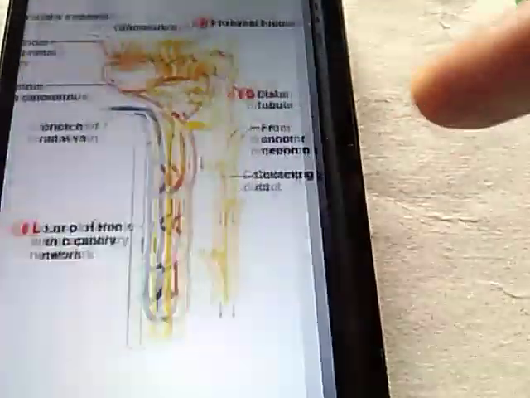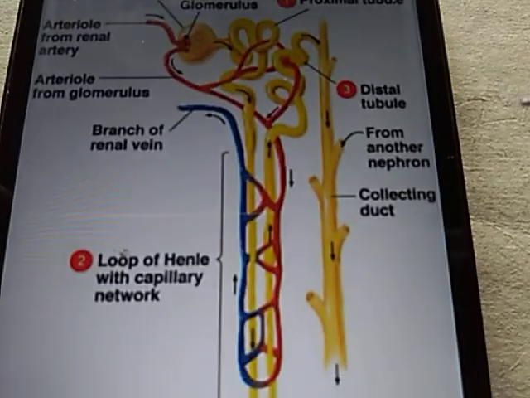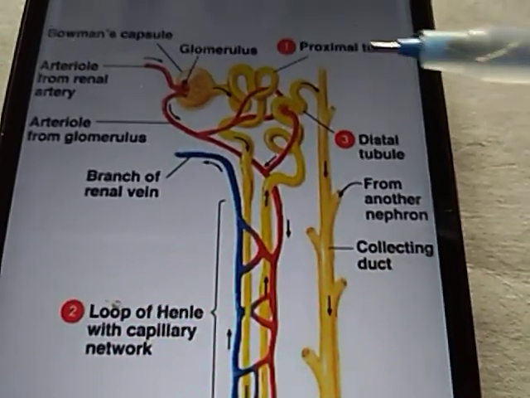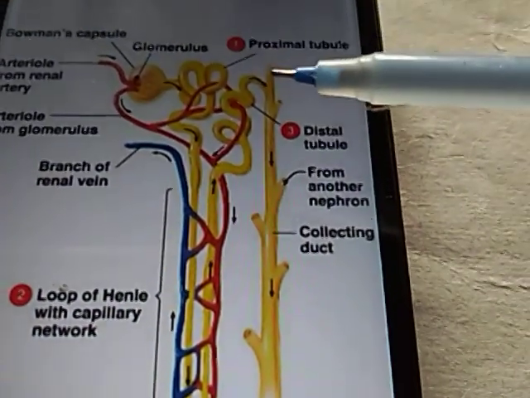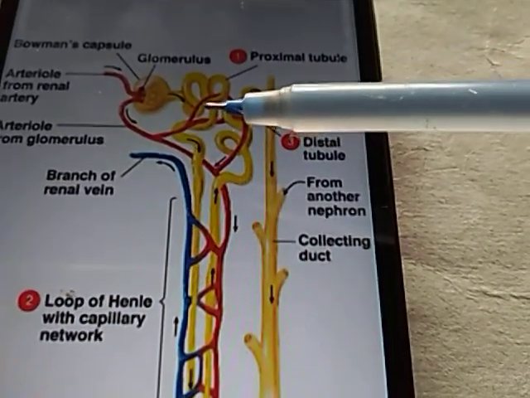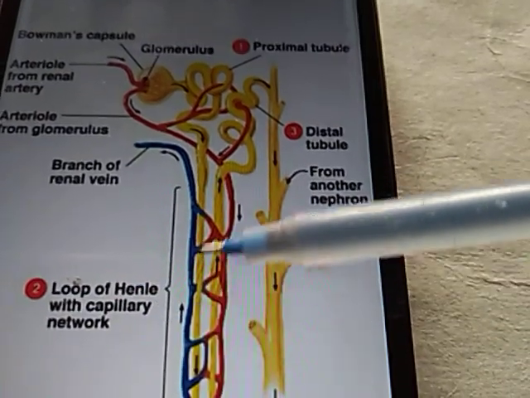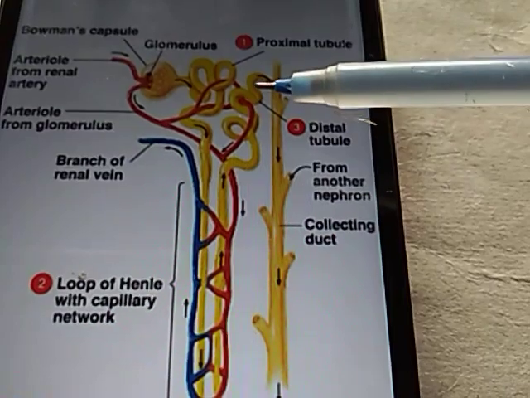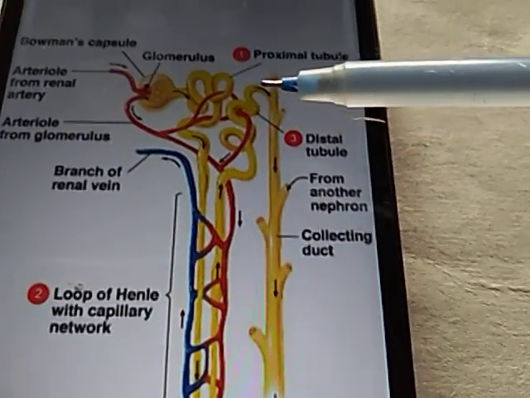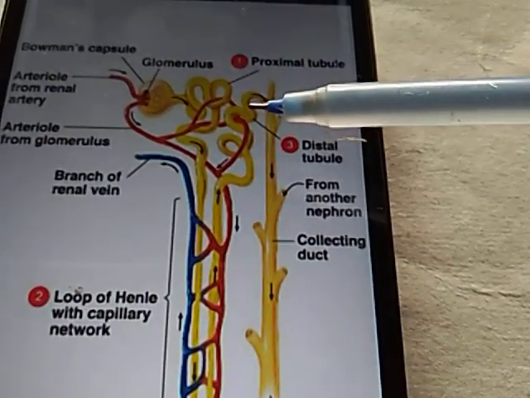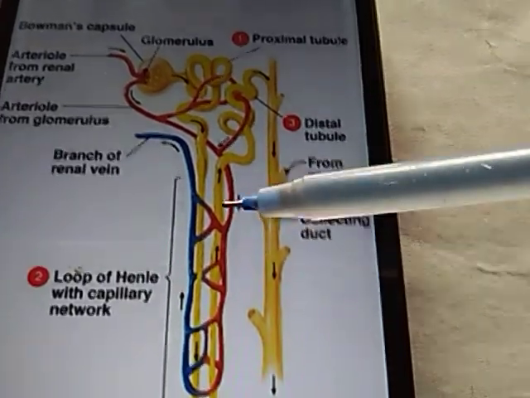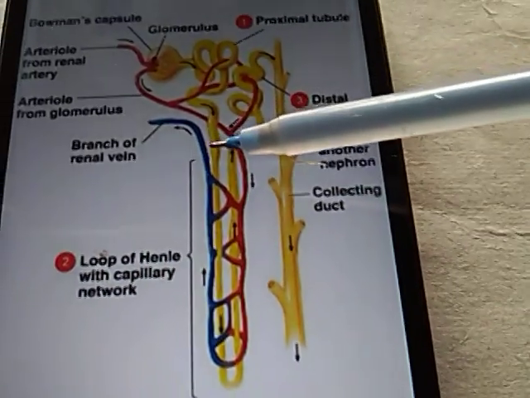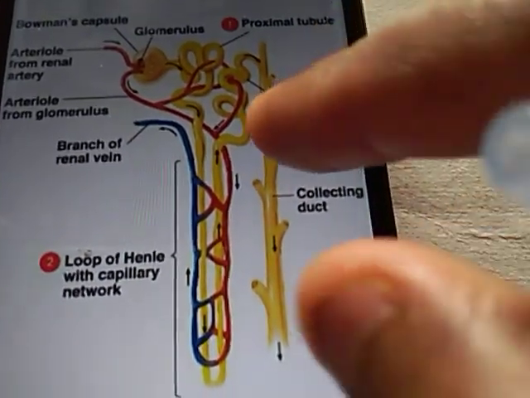Now this is another diagram of the nephron, and here the portions are clearly shown: convoluted tubes and the Henle loop. This is the Henle loop, and this is the distal tube. So two tubes are there, proximal and distal convoluted tubes, and this is the collecting duct. This is the structure of the nephron, a unit of the excretory system.